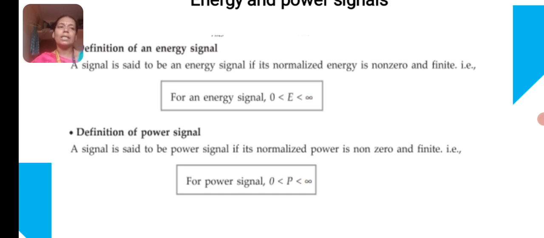Any signal of finite duration, whether periodic or non-periodic in nature, is termed an energy signal, and any signal which is periodic and infinite in nature is decided to be a power signal. So these are the hints to remember before we calculate through the formula and get the answer. On seeing the signal itself, we can predict the type of the signal. Then we verify through the mathematical formula, right?